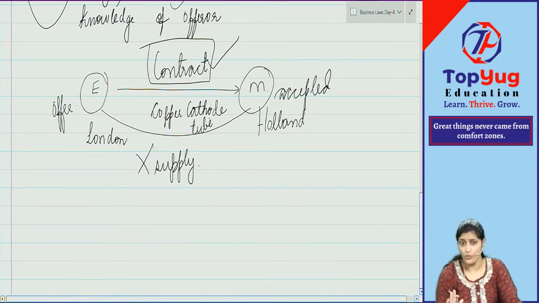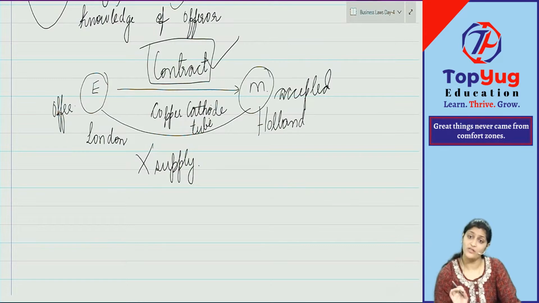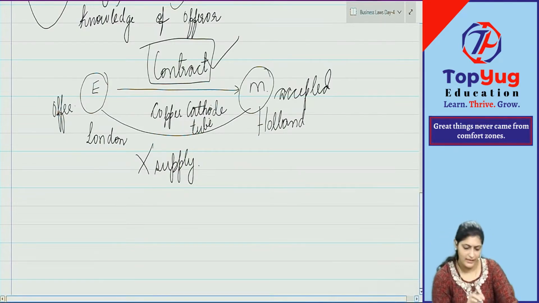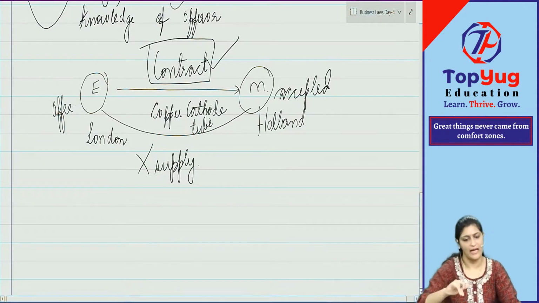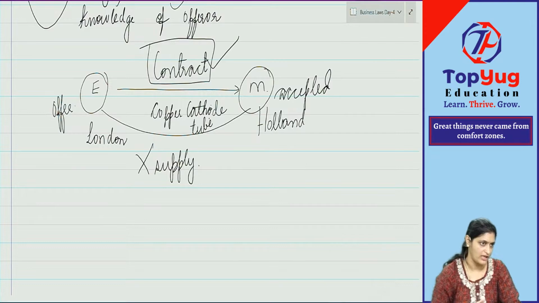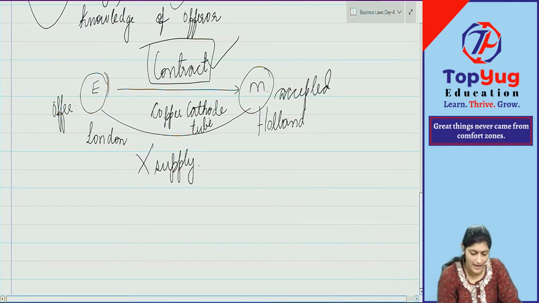Now, the dispute was not regarding this. The dispute was mainly regarding which court of law they should go and file the complaint. He said, I will go to this court. He said, no, I will go to London court. And the other one said, I will go to Holland court. That was the dispute between both the parties. In this case, offer was made where? Offer was made by Entores in London, but it was received by Miles. Offer was received here.